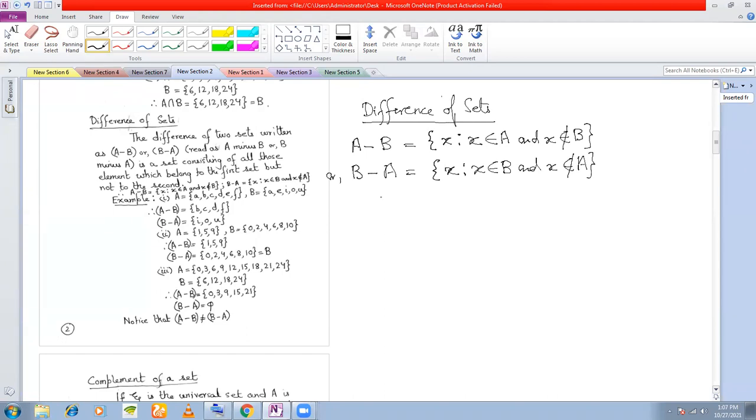Let's see an example. And we'll stop here. Just one example from difference and we'll stop here. Go through this example. Difference of sets is very important. Example number 1.